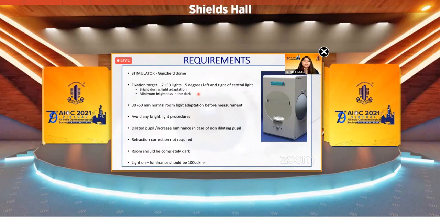We need 30 to 60 minutes of pre-adaptation time in normal room light. Avoid any bright procedures before the test. The pupil should be dilated. In case it is non-dilating, then we have to increase the luminance. Refraction correction is not required. The room should be completely dark, and when the light is on, the luminance should be 100 candela per meter square.